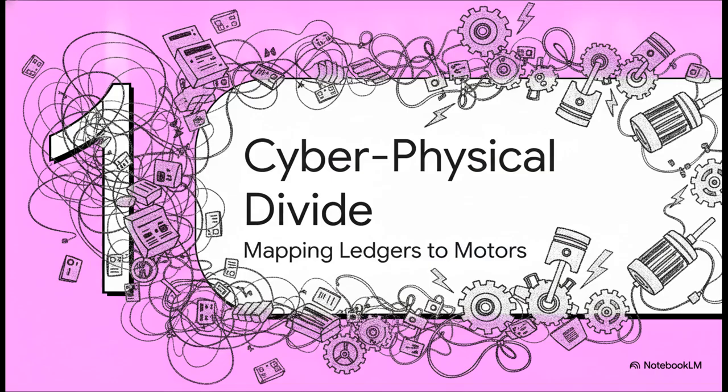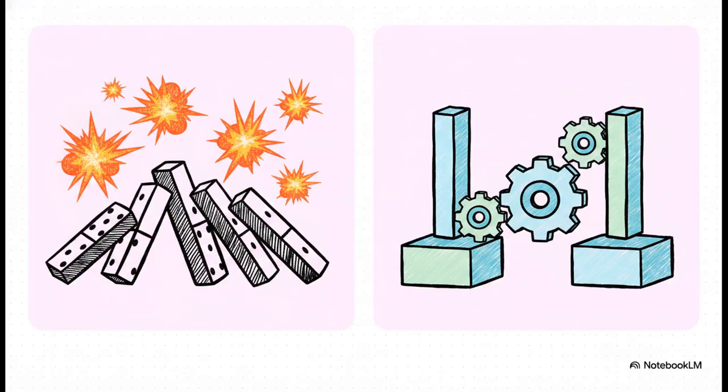Okay, section 1, the cyber-physical divide. Let's just get right into the absolute chaos of trying to map digital ledgers to physical machines. Historically, trying to bridge the digital and physical world has been, well, a total mess. Traditional event-driven programming is a lot like falling dominoes. A single delayed signal, an event firing twice, or a slightly out-of-sync hardware state, and the entire sequence is ruined. To cross this divide reliably, our new architecture demands strict, bit-perfect, deterministic execution, absolutely no exceptions.